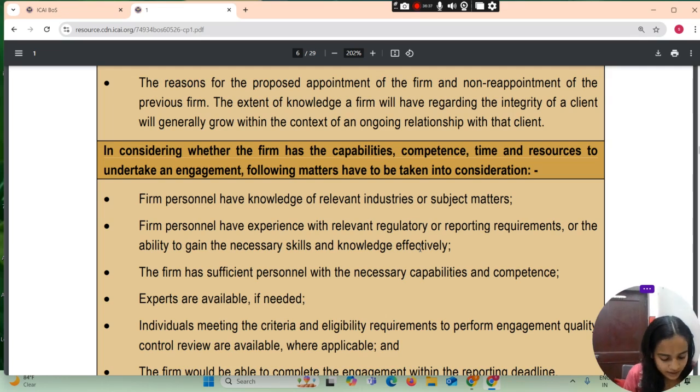If there is any conflict of interest between the firm and the client, it should be properly resolved before accepting the engagement. Where the firm obtains information that would have caused it to decline an engagement if that information had been obtainable earlier, policy and procedure on the continuance of the engagement and the client relationship should include consideration of the professional and legal responsibilities that apply to the circumstances, including whether there is a requirement for the firm to report to the person or persons who made the appointment, or in some cases to regulatory authorities, and the possibility of withdrawing from the engagement or from both the engagement and the client relationship.